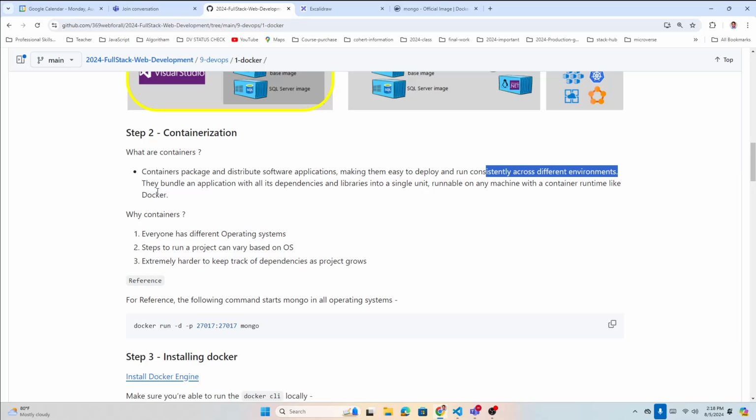Difficult to read, okay? So they bundle an application with all its dependencies. Dependency means what? All the packages, the npm packages, what you have in your package.json file. Everything you need to run your application. If you are building e-commerce, what are the different packages you have installed? So containerization is the way of packing everything together, okay? And Docker helps us to do that. That is all.